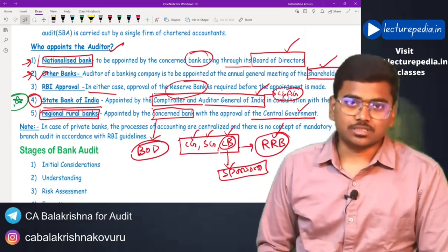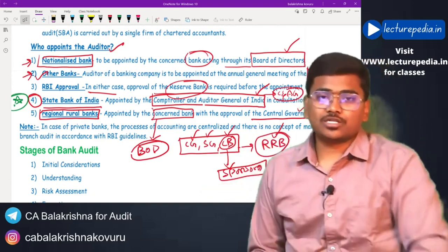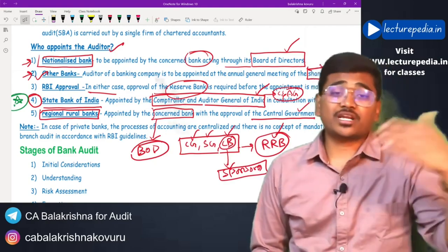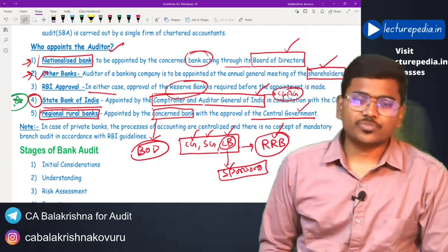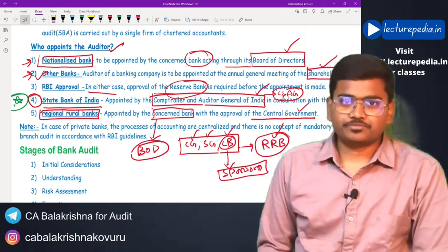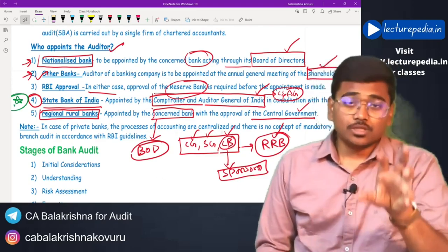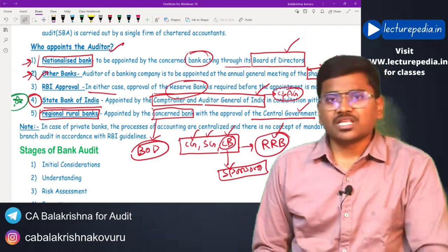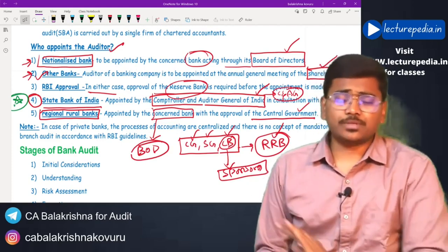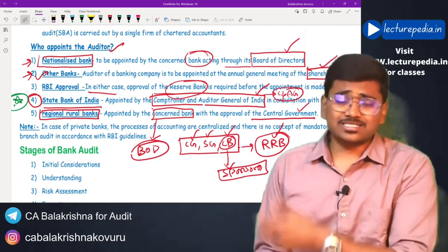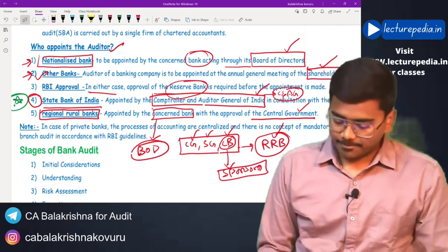Loans and advances. What will you audit in case of loans and advances? In case of agricultural loans, what will you audit? In case of credit card operations, what should be the internal controls? What are the audit procedures that you will perform? The questions will be of this format. So once you have practical knowledge of auditing these areas, then you can easily answer them in the examination hall. So you need not mug up the questions in this chapter. You just need to understand them. That's it. Okay.